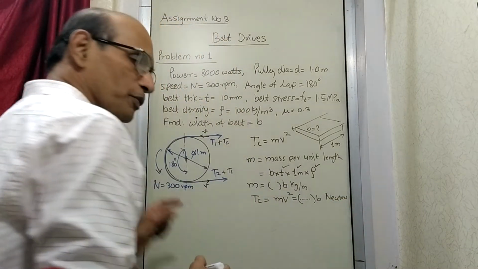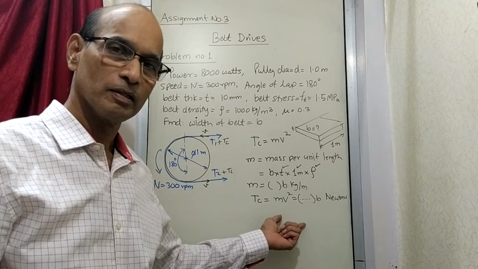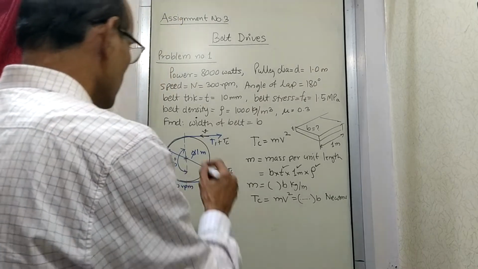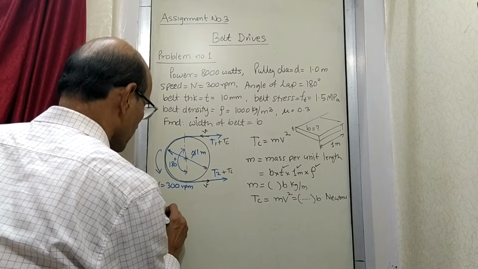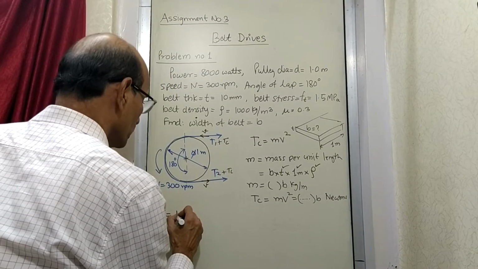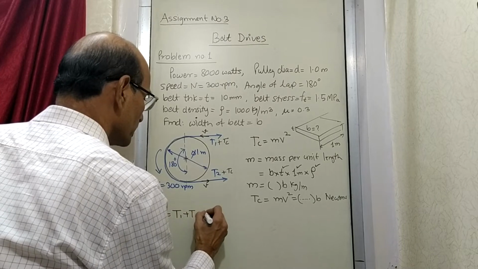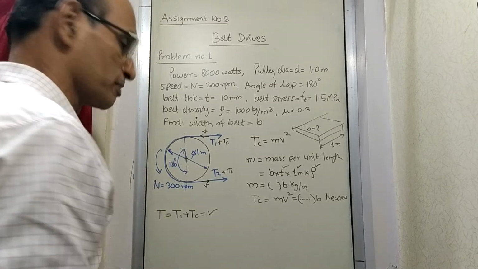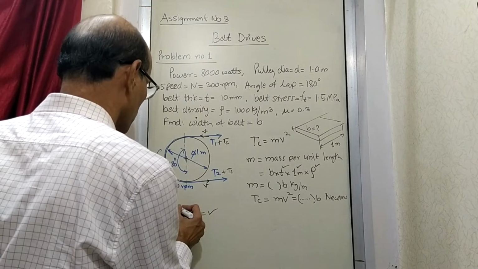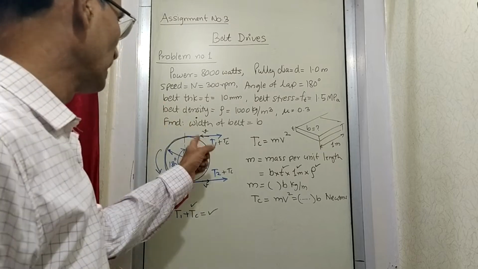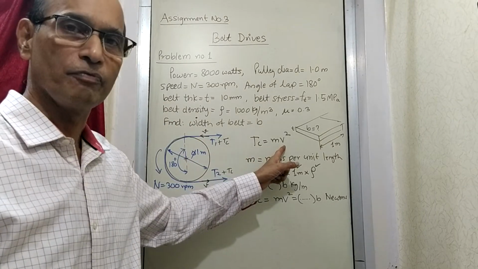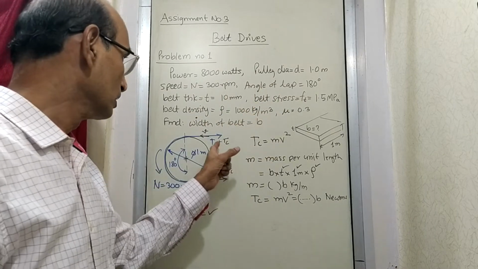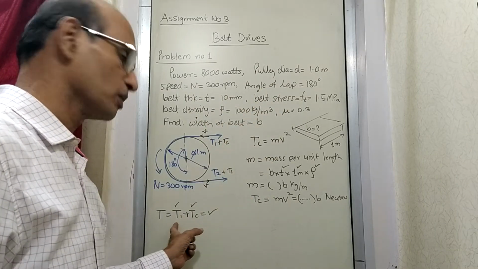Remember, you have to write the units everywhere. Units are most important, they have to be written everywhere. So after knowing the tension Tc, now we can say that the maximum tension in the belt is equal to T1 plus Tc. Now since T1 is already found out, you will be able to find out how much this is, because T1 and Tc both are known. So when the belt is moving with a speed of v, and when all these details are given, for this condition the belt is experiencing a maximum tension which is this much.